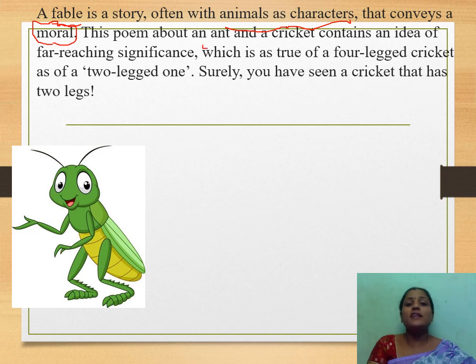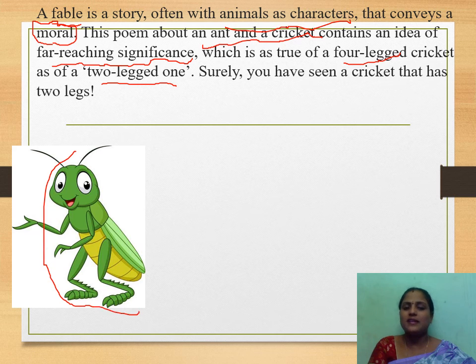What is the title of this poem? An Ant and a Cricket contains an idea of far-reaching significance. What is the main idea of our poem? Far-reaching significance, which is as true of a four-legged cricket as of a two-legged one. Surely you have seen a cricket. You already have an idea about a cricket. Observe this. This is a cricket.